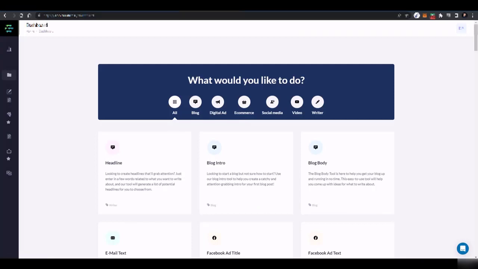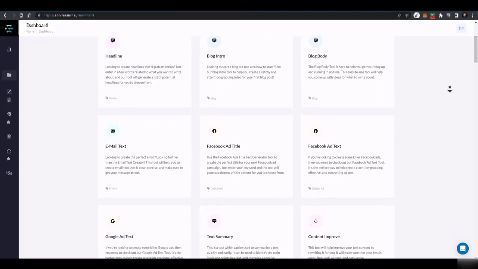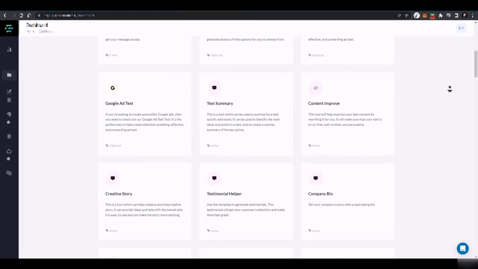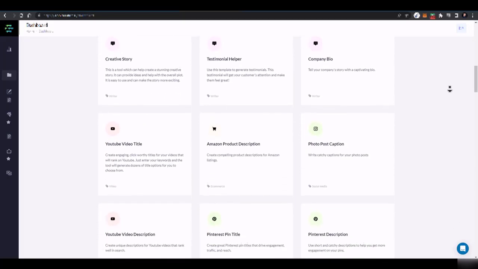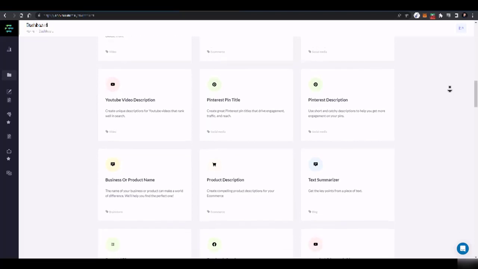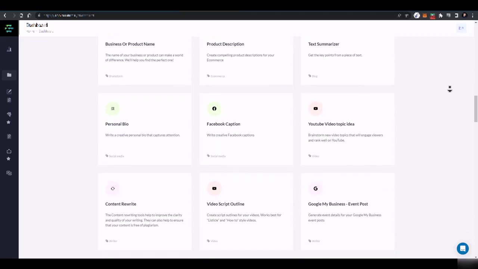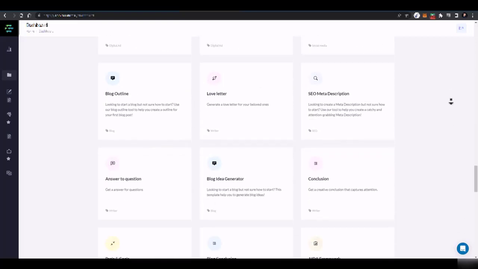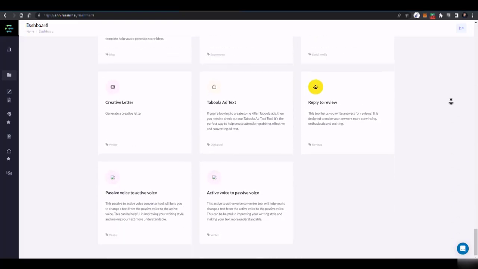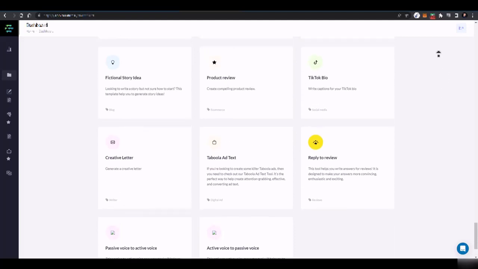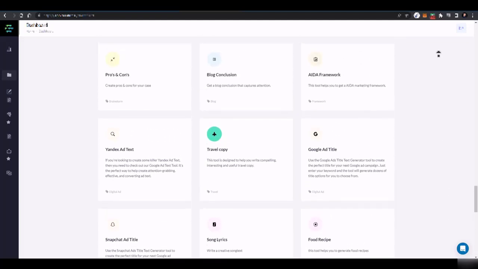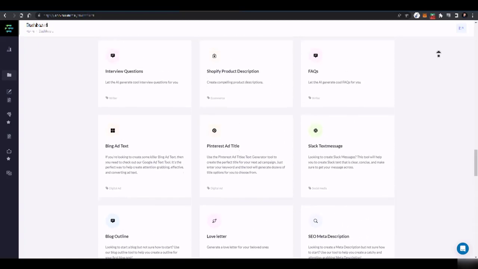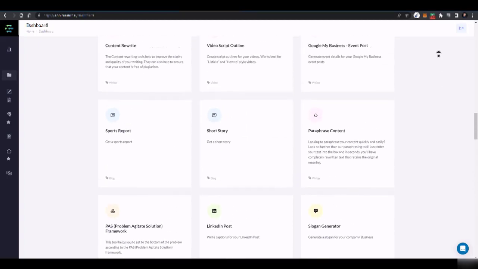First of all, here we are at the tool that we are going to use. And here you can see, if we just scroll down, you can do a lot of things using these tools: Facebook ad titles, text summaries, content improvement, company bios, photo post captions, Pinterest descriptions, product descriptions, YouTube topic ideas, Google My Business event posts, short stories. And if I scroll down, it goes on below, and below, and below. So you can see there are a lot of jobs that need years to learn, and you can do it all using AI with these tools without learning anything.